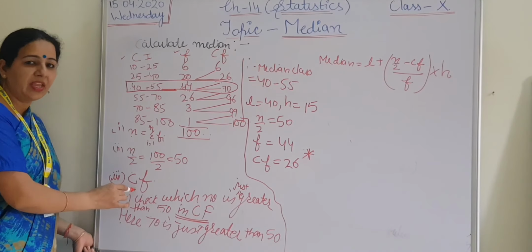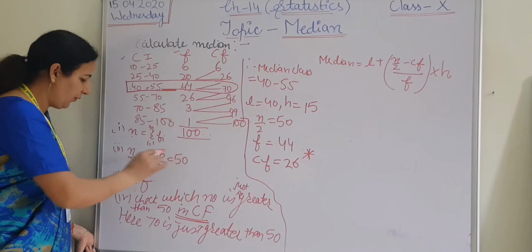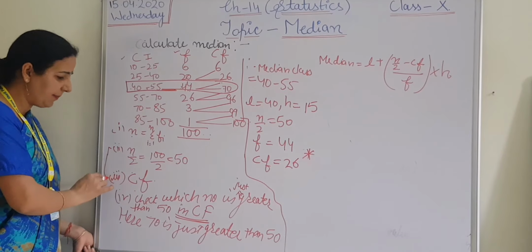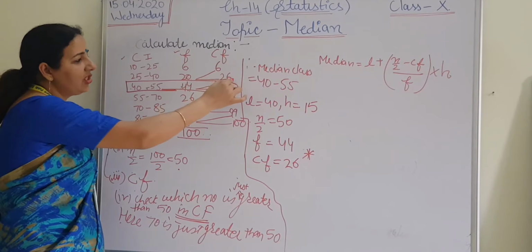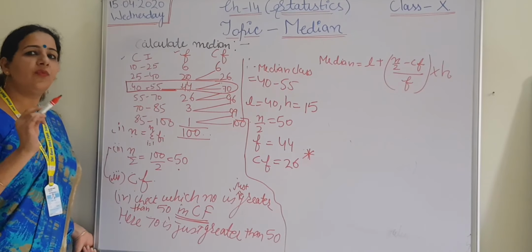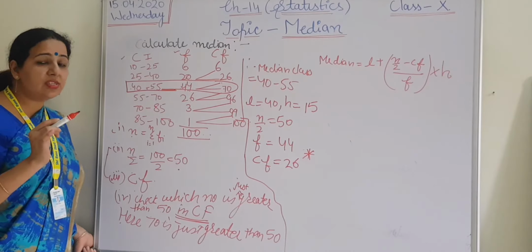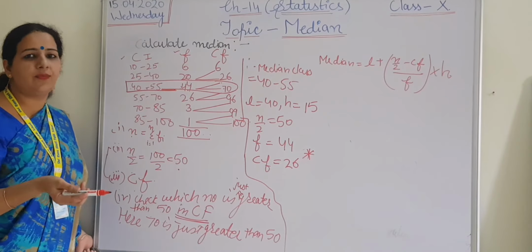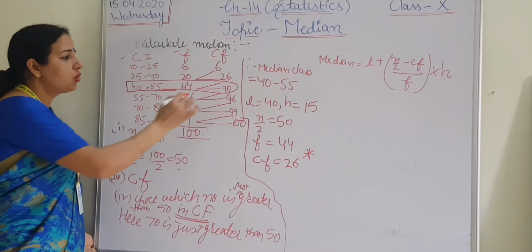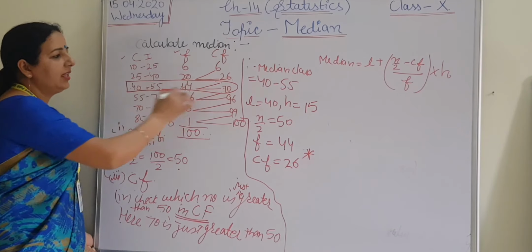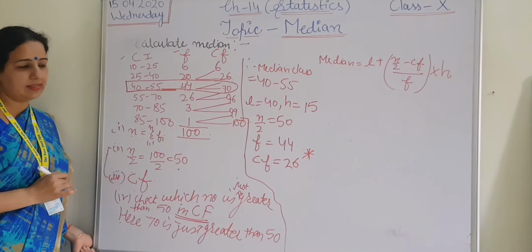We have to combine these two steps. N by 2 is equal to 50. So you just have to say which number is just greater than 50. Just greater than 50 is 70. So the respective class will be the median class. Fine students, the respective class will be the median class.